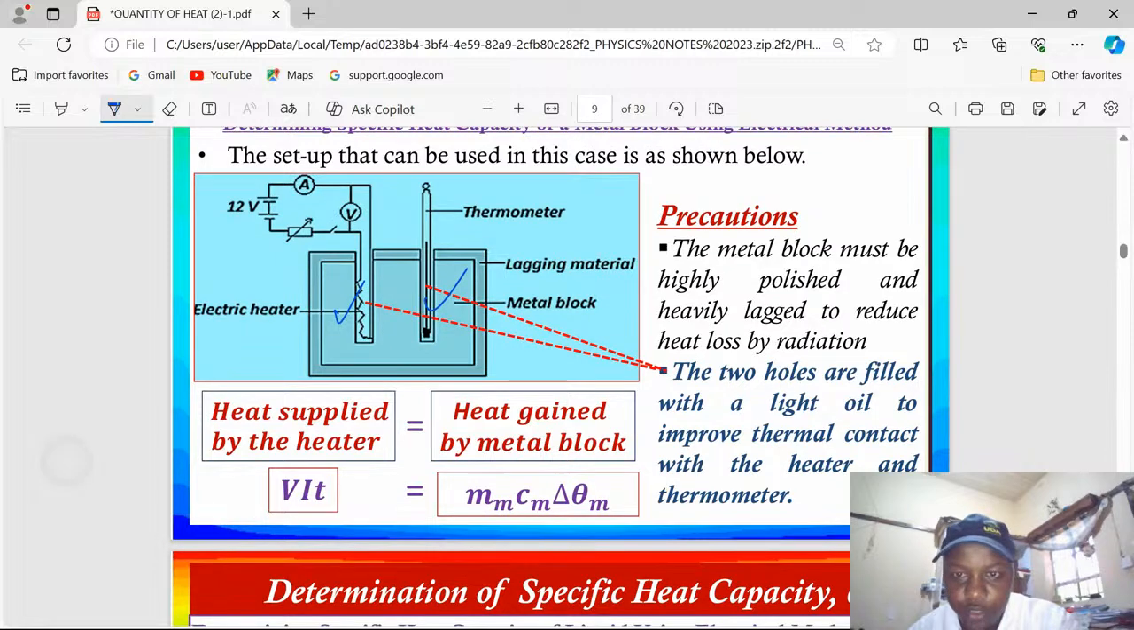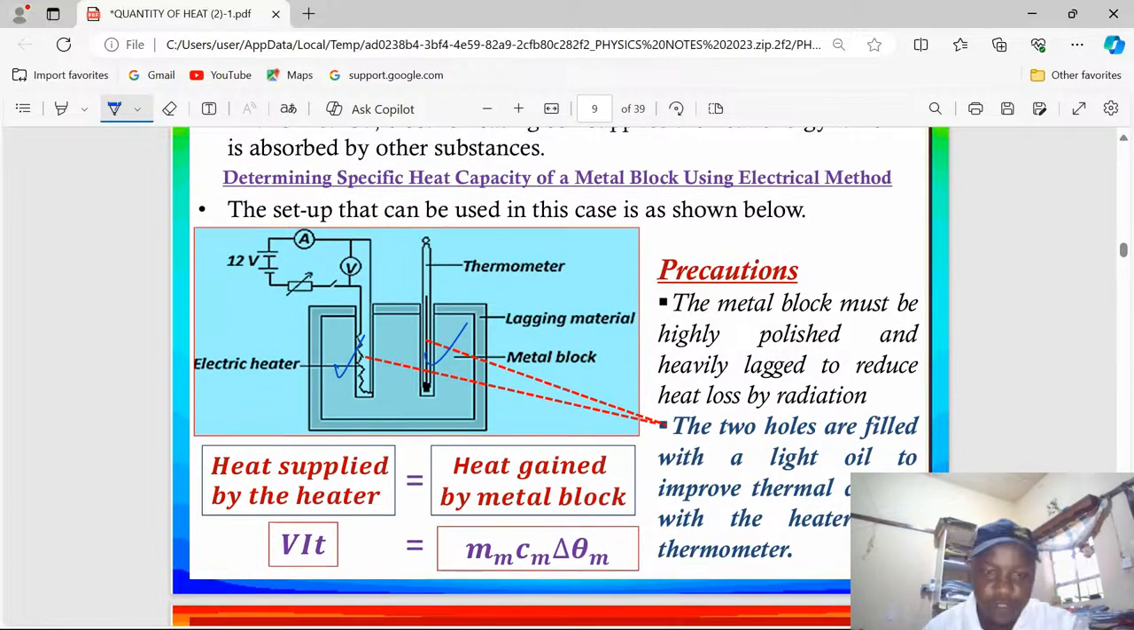A precaution is to ensure that the metal block is highly polished and heavily lagged to reduce heat losses by radiation to the surrounding. Another precaution is that the two holes which have been made, one for the thermometer and the other for the electric heater, must be oiled to improve thermal contact with the heater and the thermometer. Therefore, for the heat to be supplied well, because the heater will be just touching some parts, the oil will be heated and it will supply the heat uniformly to the metal block.